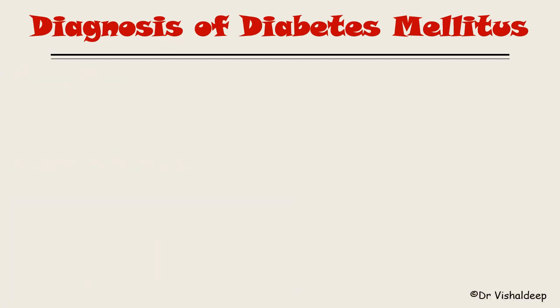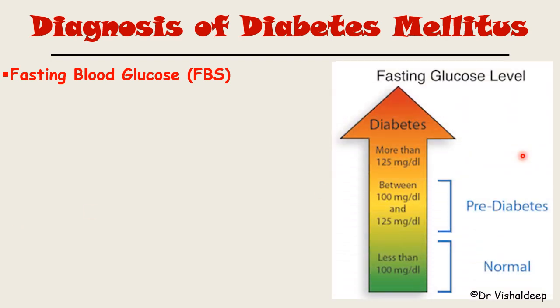Now the other method, an invasive method for diabetes mellitus, is the measurement of the blood glucose level. It is known as the fasting blood glucose, FBS. The normal level of FBS is less than 100 milligram per deciliter. As this level increases, there is a classification known as pre-diabetes and diabetes that we will learn in a subsequent slide. So one thing we need to take is the patient's blood, for the fasting blood sugar level.